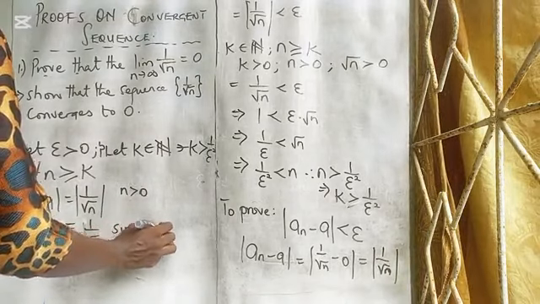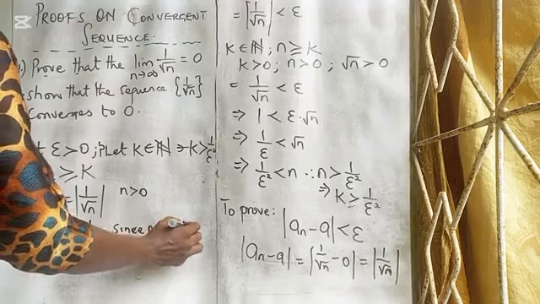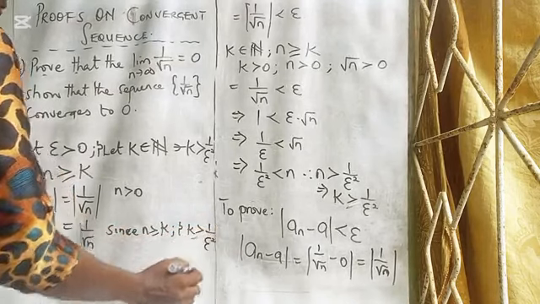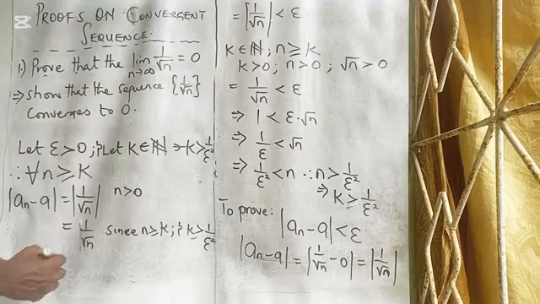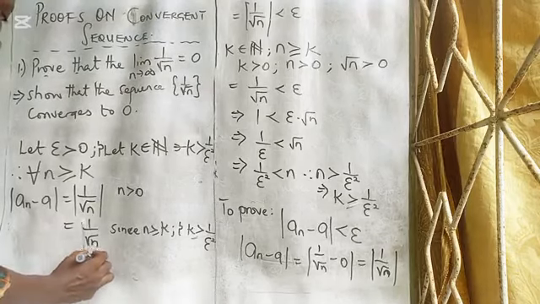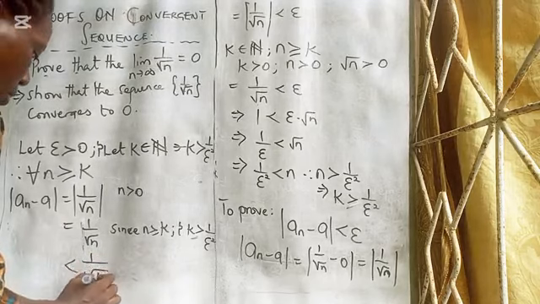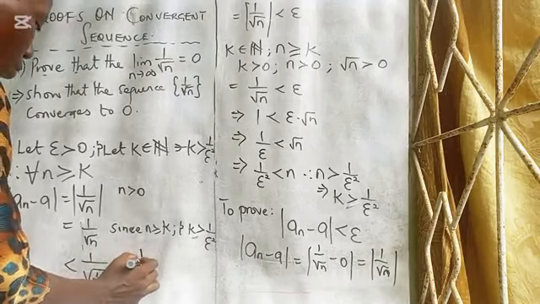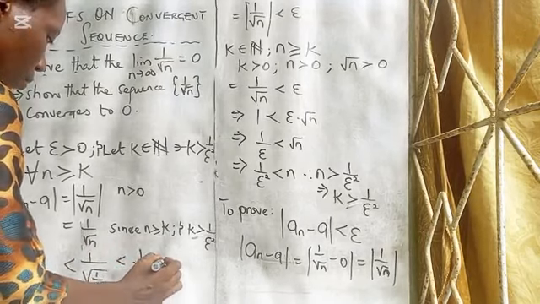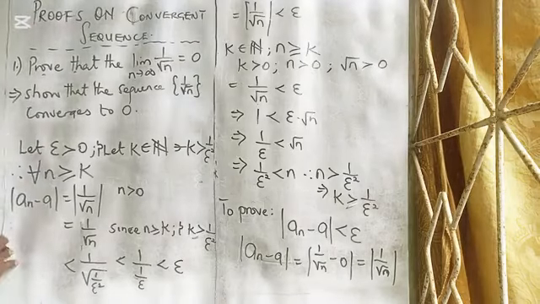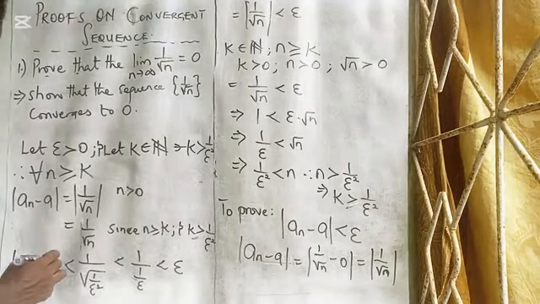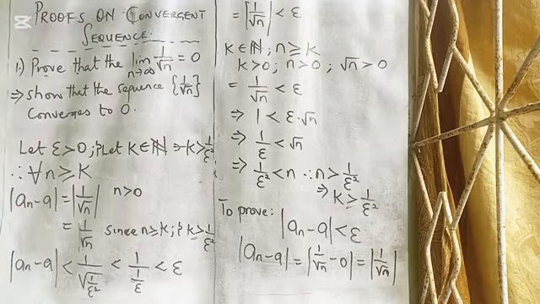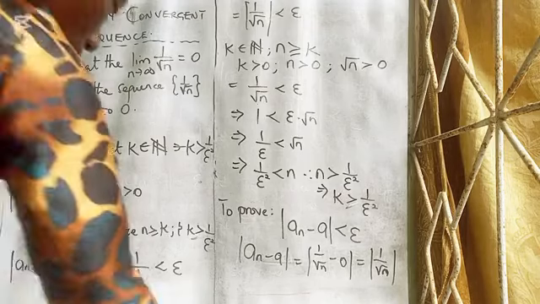Since n is greater than or equal to K, and K is greater than 1 over epsilon squared, this means that this is less than 1 over the square root of 1 over epsilon squared, which is equal to 1 over 1 over epsilon, and that is epsilon. The absolute value of a_n minus a is less than epsilon.